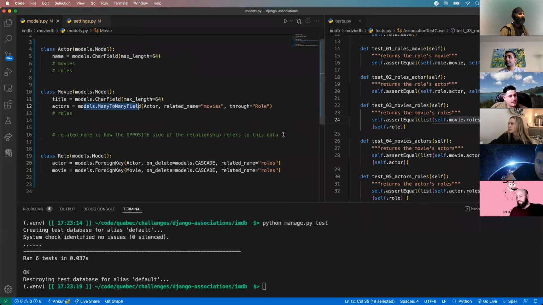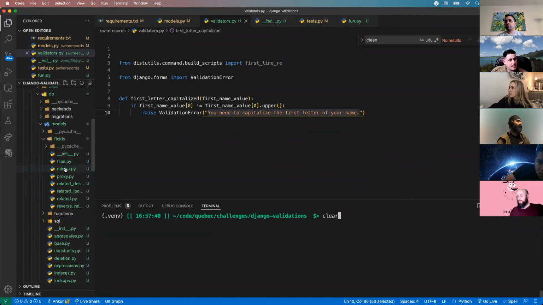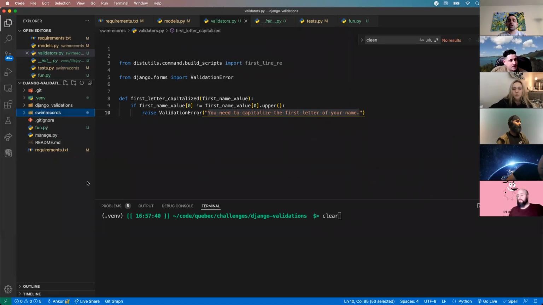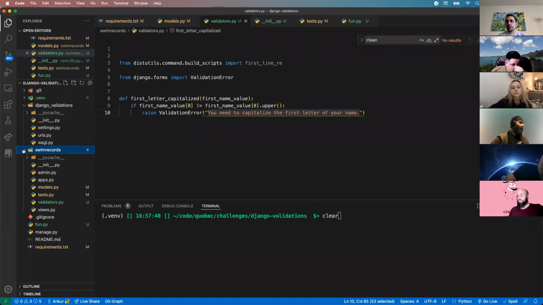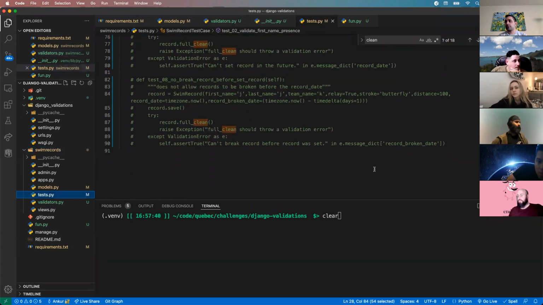On the validation, on the last one, I was just trying to figure out how do you actually access record data? Like once you have an instance, how do you access a value from one of the keys? Yeah, I'm glad you asked that, Sukhdev. We got a few more minutes left here. This was something that we did in one of the breakout rooms. I thought it was beneficial, so I'm going to do that quickly. But it's good to know the entire flow of full clean. So if I go to my tests, we want to do test number 8, which Sukhdev was asking about.